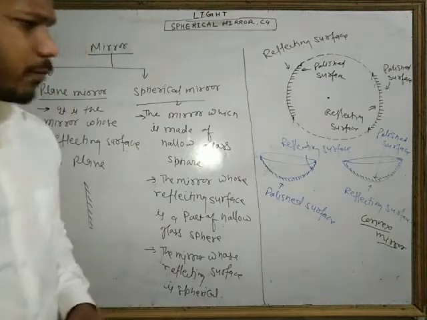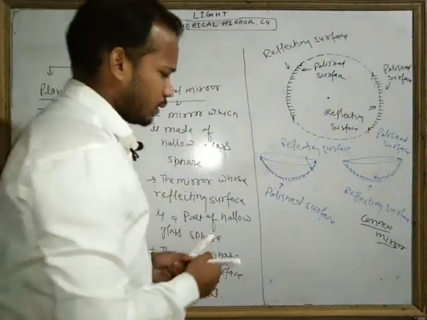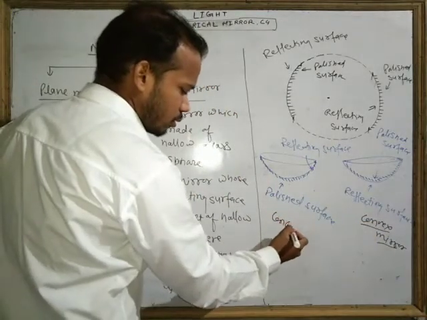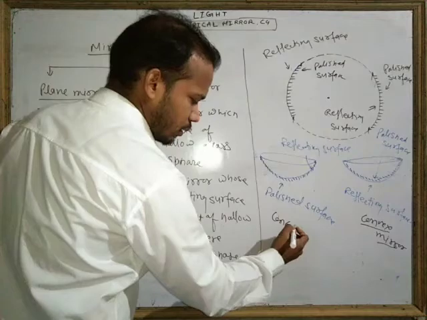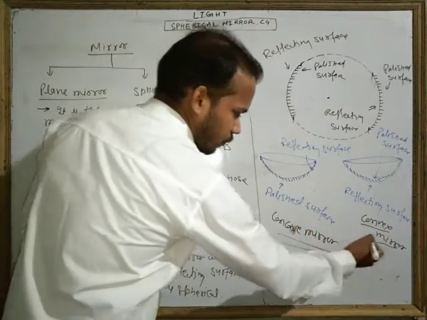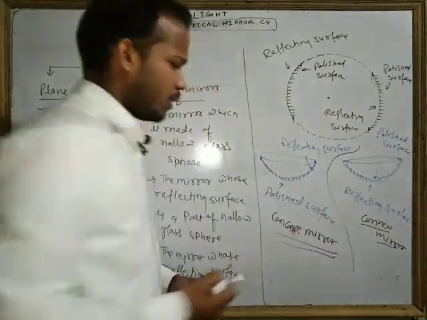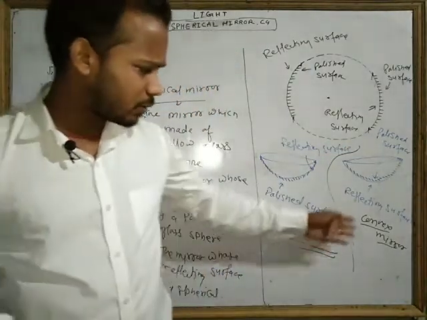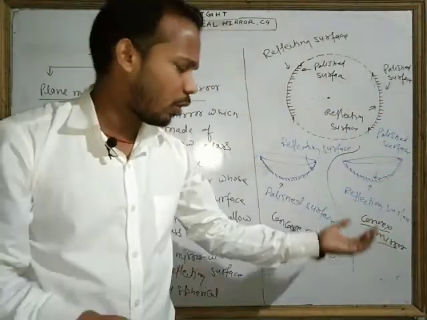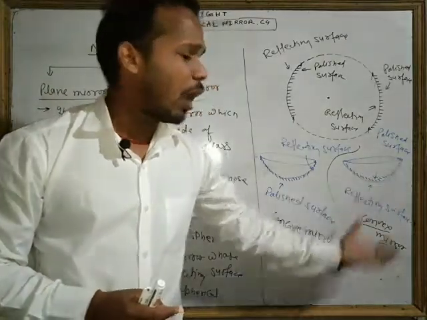Okay, so the spherical mirror can be of two types: one is the convex mirror and another is the concave mirror. What is the convex mirror? I think it's very easy now. A convex mirror is a mirror whose reflecting surface is bulged out, or we can say outward.